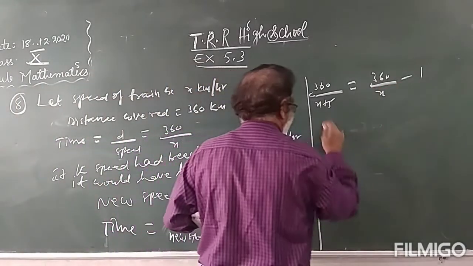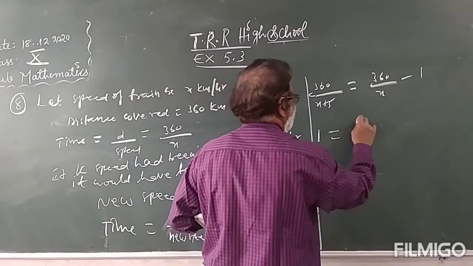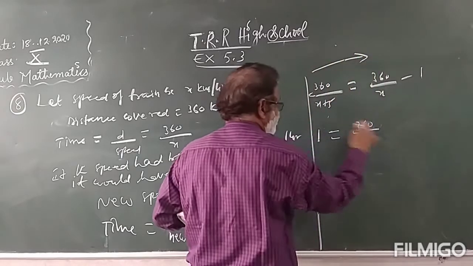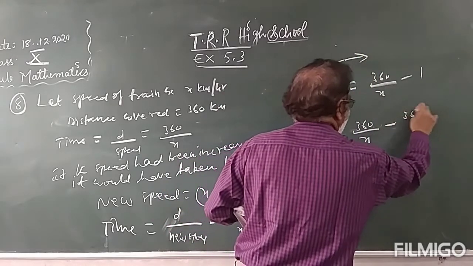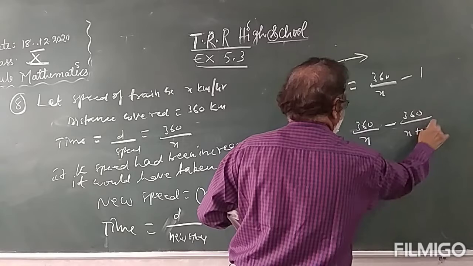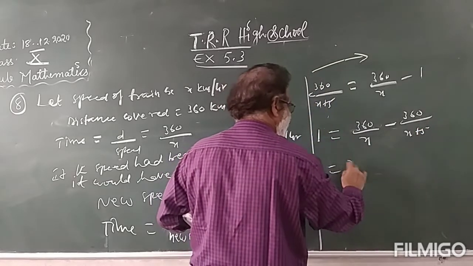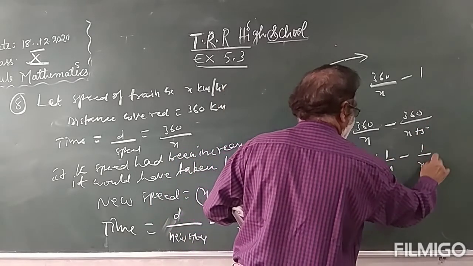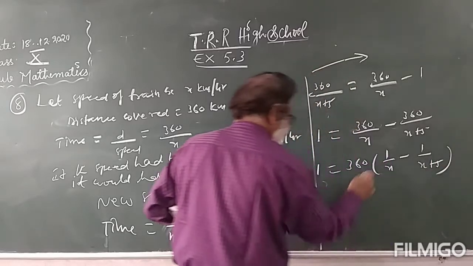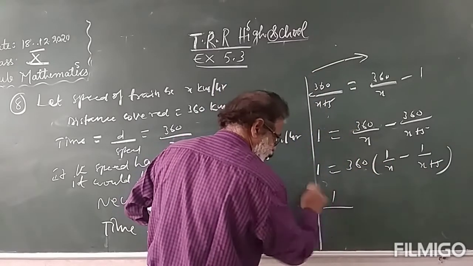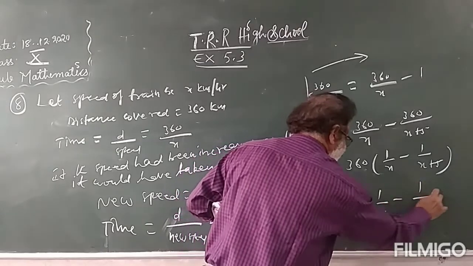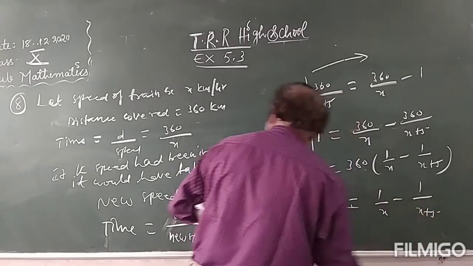Minus 1 bring this side, becomes plus 1 is equal to 360 by x minus 360 by x plus 5, children. So 1 is equal to 360, 1 by x minus 1 by x plus 5. 360 goes to the other side: 1 by 360 is equal to 1 by x minus 1 by x plus 5. Just simplify it.